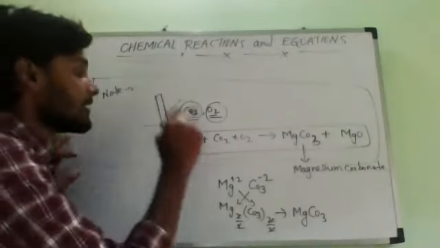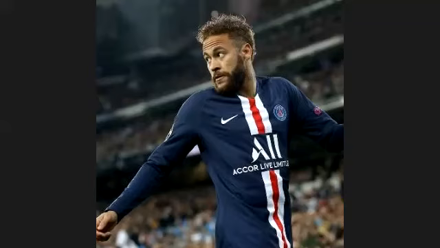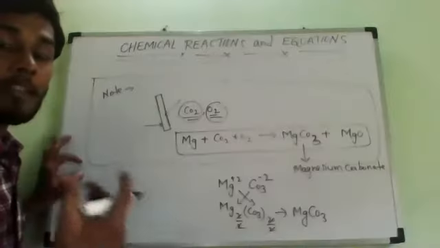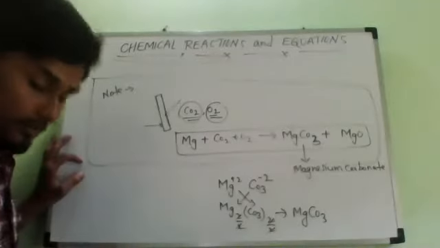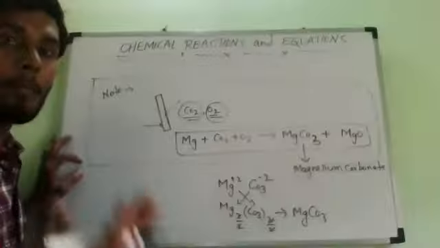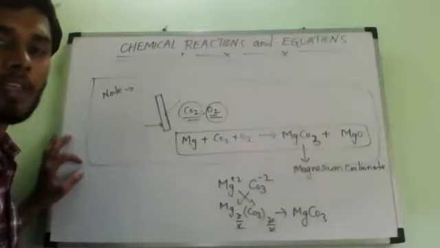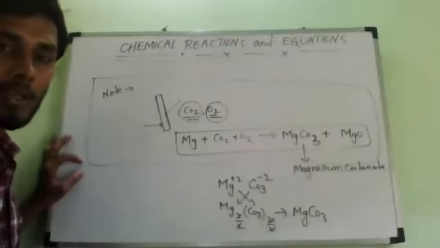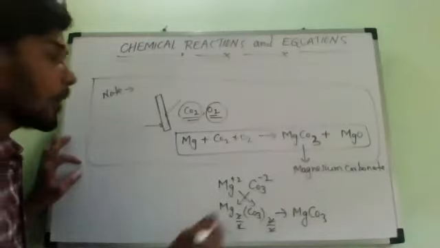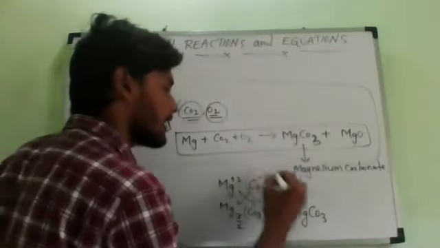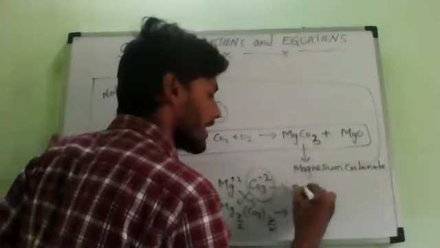Sir, I have a doubt. Sir, Mg plus CO2 only, no, sir? That is carbon dioxide. Carbonate is CO3. Okay. How have you taken carbonate here, sir? Carbonate is a polyatomic ion. See your class 9th book. Carbonate, polyatomic ion. Is it okay?